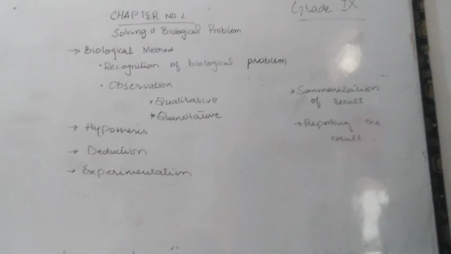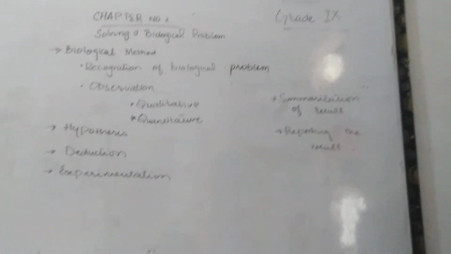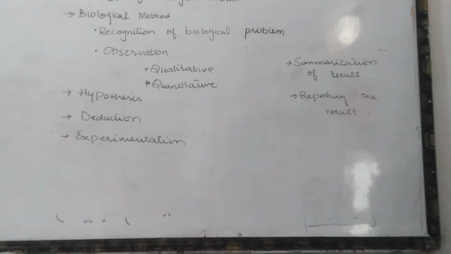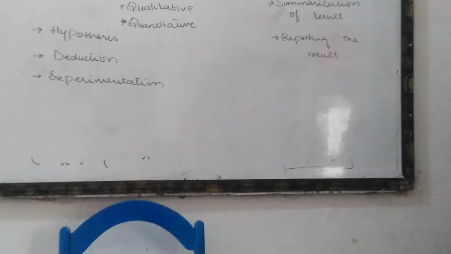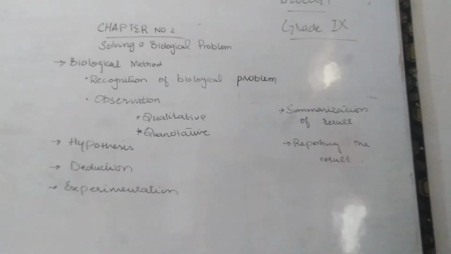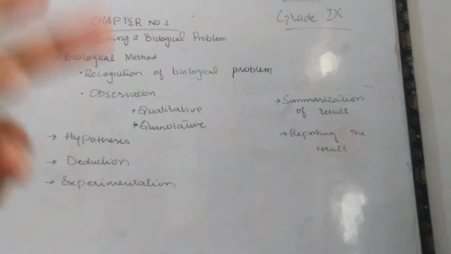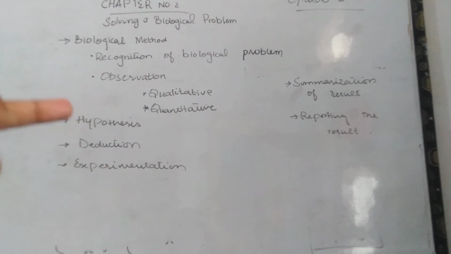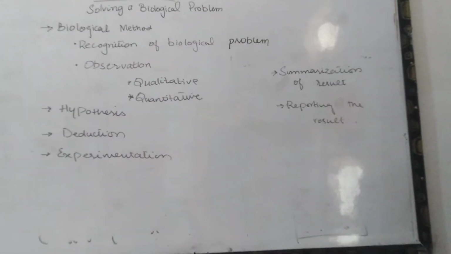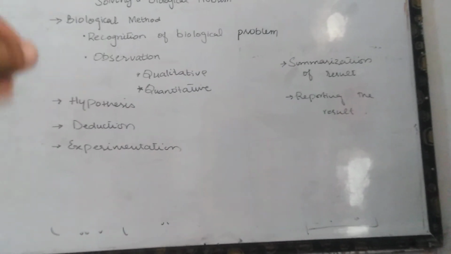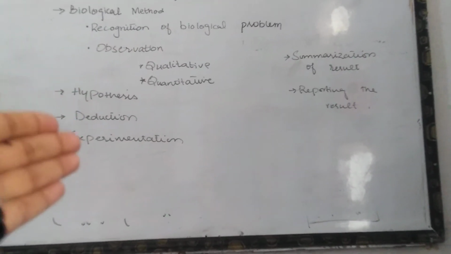This is the next step of solving a biological problem. For this purpose, when we make a deduction, we consider our hypothesis as correct and draw deductions from it.